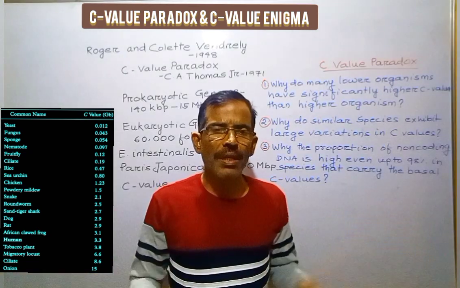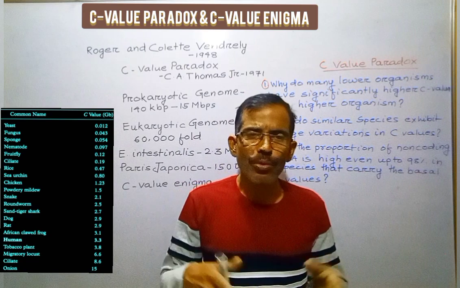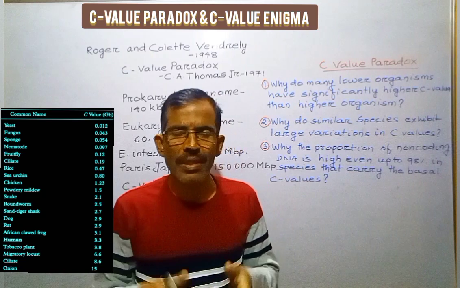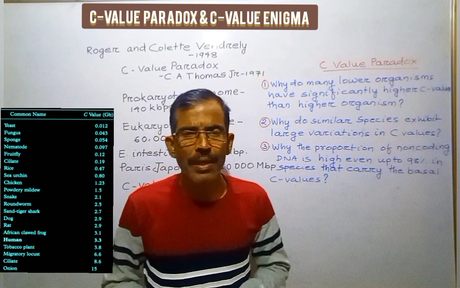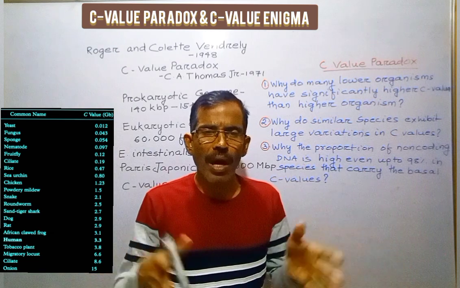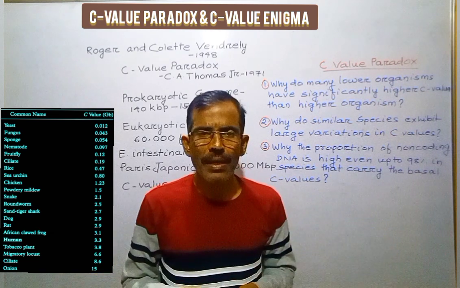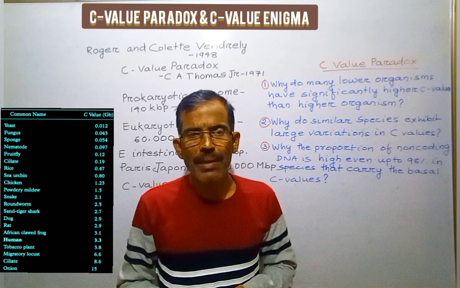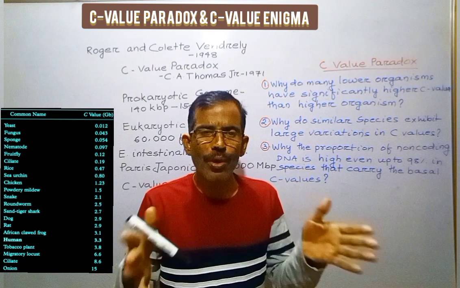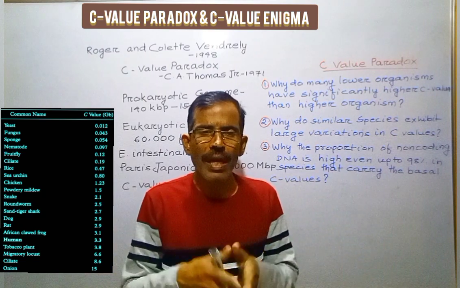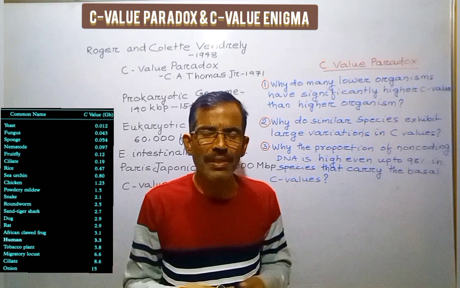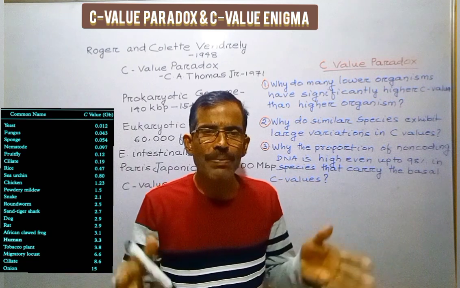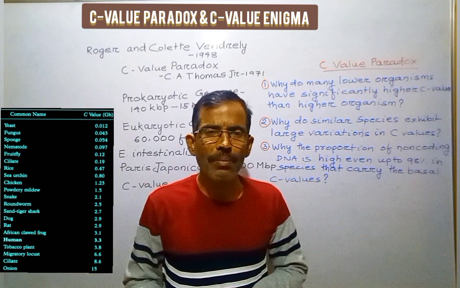The main question of the C-value paradox was resolved with the discovery of non-coding DNA in eukaryotes in the early 1970s. Due to the presence of a large amount of non-coding DNA, the genome size does not reflect the gene number. For example, in human beings, protein coding regions account for less than 2% of the genome size, and the remainder is various types of non-coding DNA, especially transposable elements.